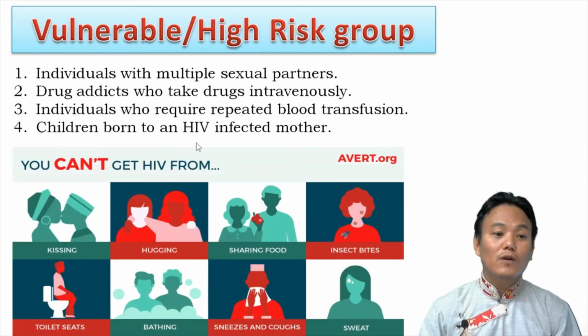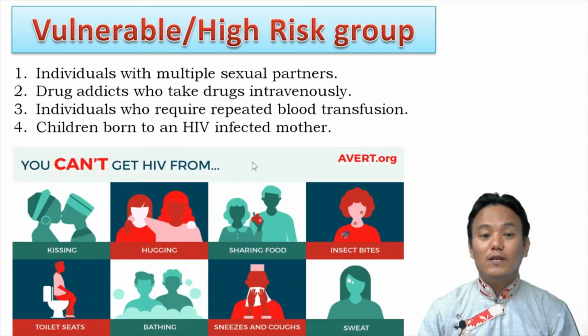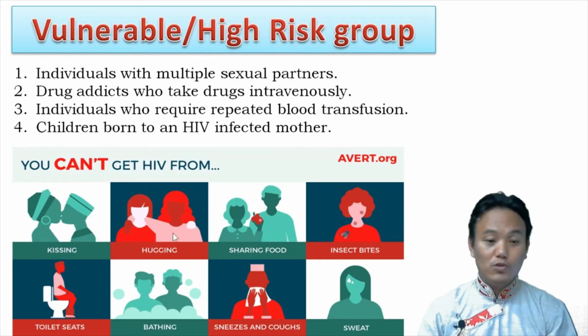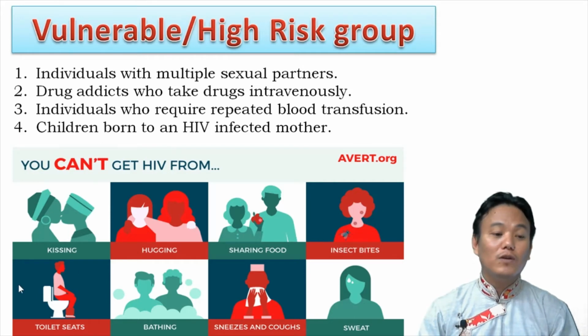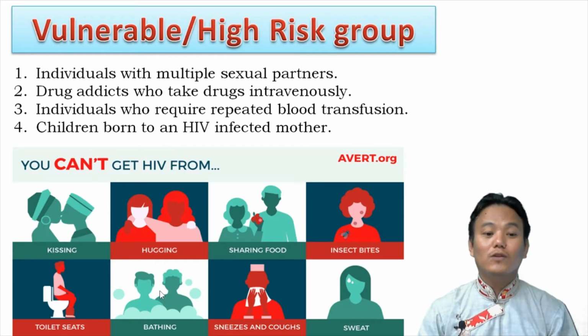Okay, so how can you not get HIV, right? How can you not get HIV from? So kissing, right? HIV does not spread from human to human through kissing, not through hugging, not through sharing of food, right? Not through insect bites, not from toilet seats, not through bathing together, not through sneezes and coughs, and not through sweat. Right, these are important because you have to know how the HIV virus spreads from human to human. Right, these are not the methods through which HIV can spread.